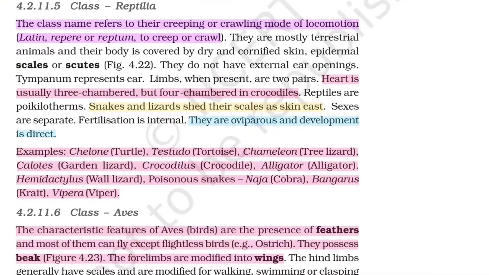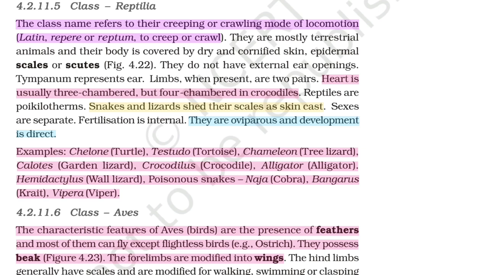Class Reptilia. The class name refers to their creeping or crawling mode of locomotion. Latin repere or reptum means to creep or crawl. They are mostly terrestrial animals and their body is covered by dry and cornified skin, epidermal scales or scutes. They do not have external ear openings. Tympanum represents ear. Limbs, when present, are two pairs. Heart is usually three chambered but four chambered in crocodiles. Reptiles are poikilothermous. Snakes and lizards shed their scales as skin cast.